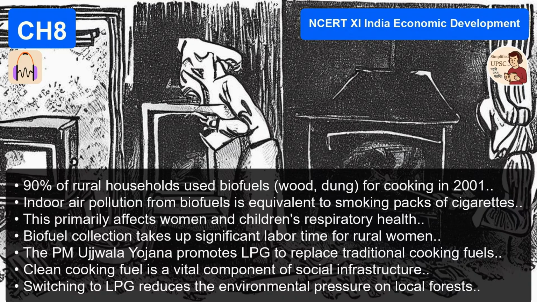The UPSC loves to test this divide. They don't just ask what is infrastructure, they ask about the inequality of it. Always. In 2013, they asked about PURA. PURA, providing urban amenities in rural areas. This was Dr. APJ Abdul Kalam's vision, a beautiful vision. The question asked for a comment on PURA being rooted in establishing connectivity. And this is exactly what we just discussed. It's the core of the issue.